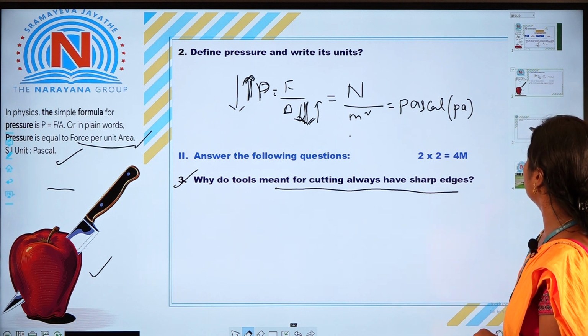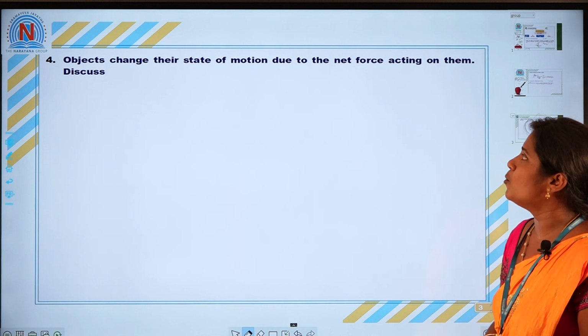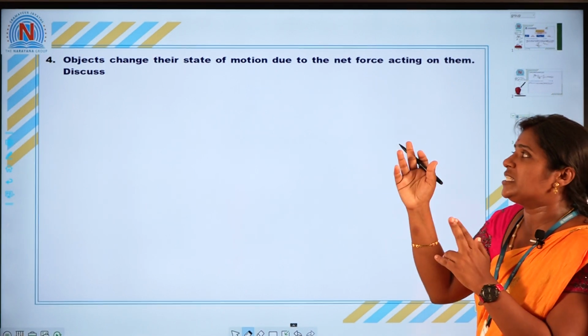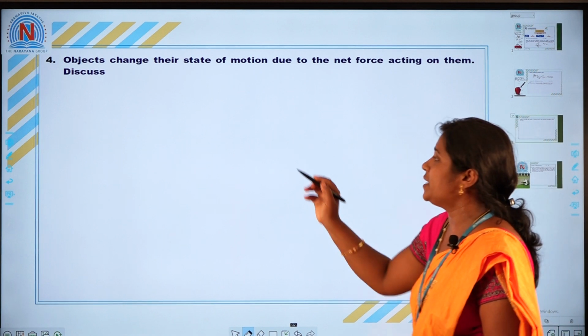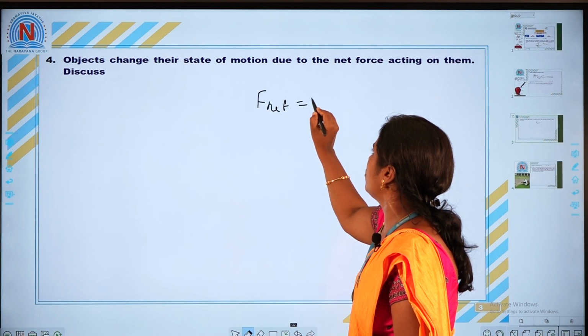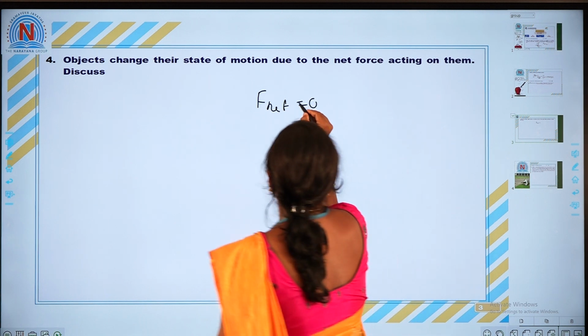Next we go to the fourth question. Objects change their state of motion due to the net force acting on them. The objects change their state of motion whenever the net force is not equal to 0.